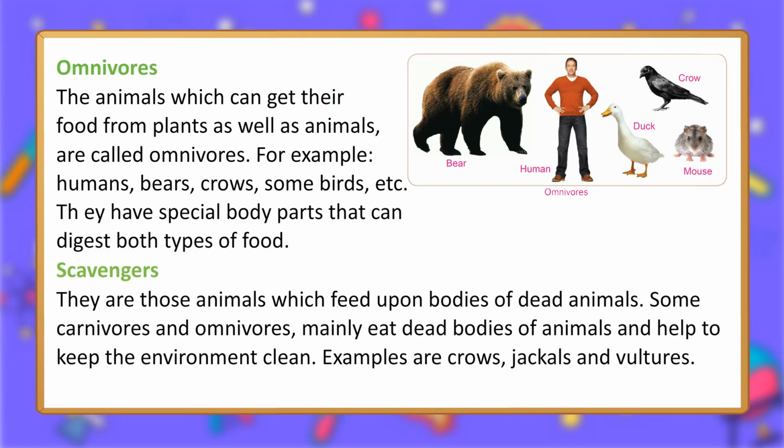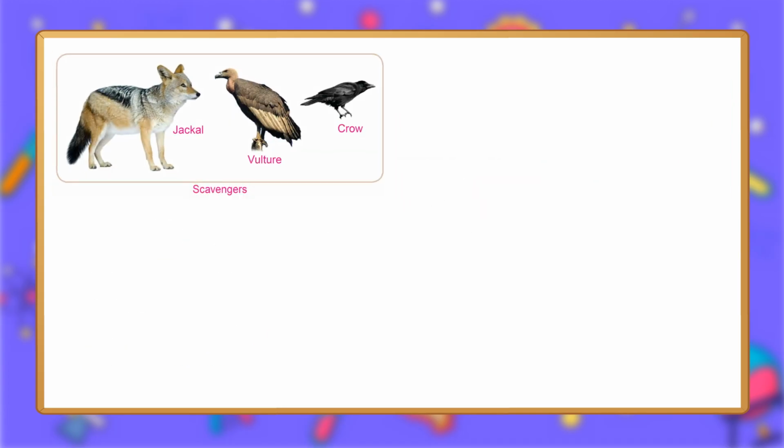Scavengers. They are those animals which feed upon bodies of dead animals. Some carnivores and omnivores mainly eat dead bodies of animals and help to keep the environment clean. Examples are crows, jackals and vultures. Scavengers: jackal, vulture, crow.